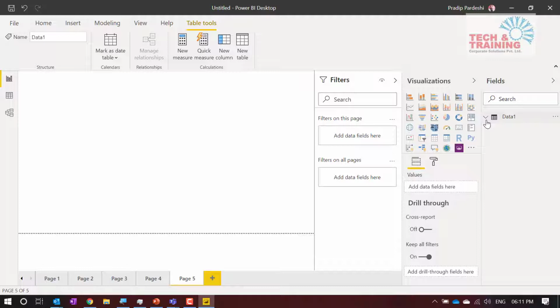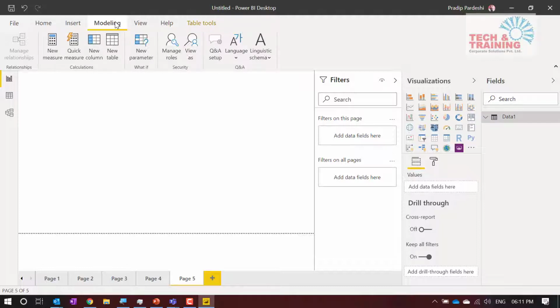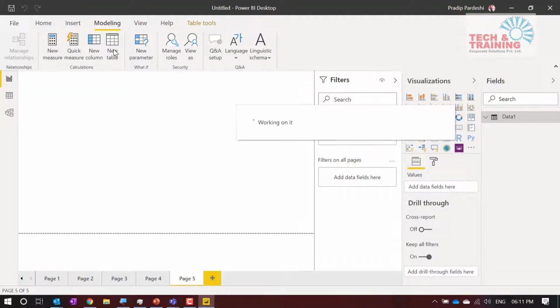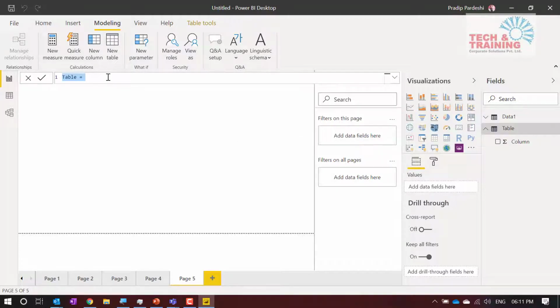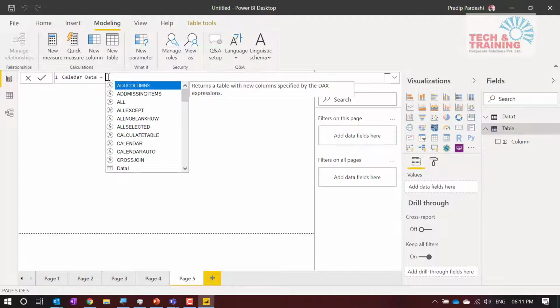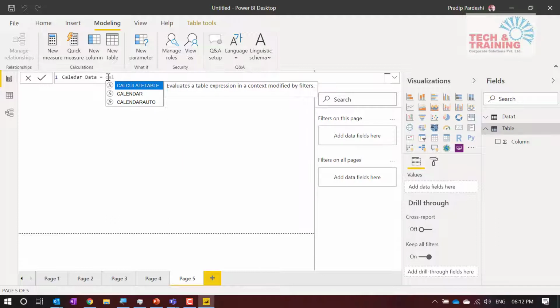So what I'm going to do now is create a date table. Now see how simple it is to create a date table. Yesterday also there was a simple method, but here we have one step to do it. So I go to modeling, and here we click on new table. When I click on new table, I'm going to name it calendar data equal to, now the function is CALENDARAUTO.